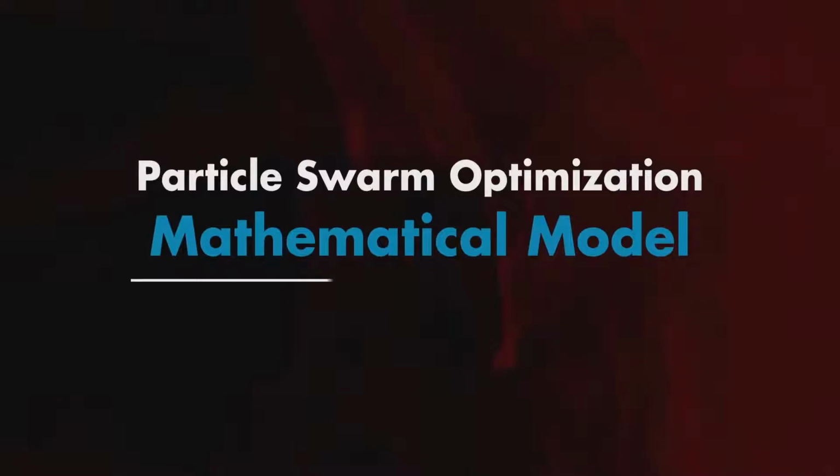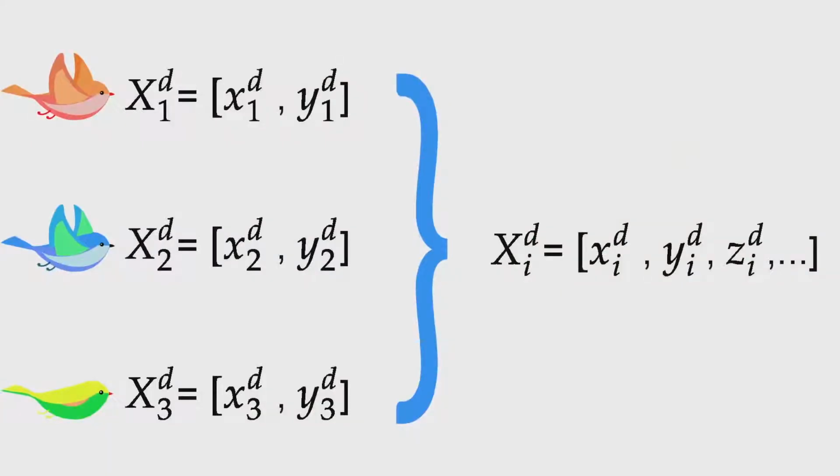Now that we are through with our analogy for PSO, let's take a look at the mathematical model. As you can see on the screen, the position of a bird or a particle is shown by x and y coordinates of the particles contained in a vector x_i. We can add more variables in the vector x to increase the number of dimensions.